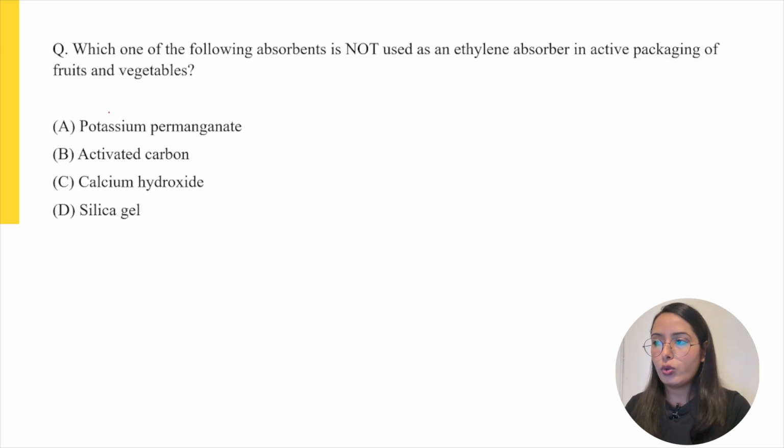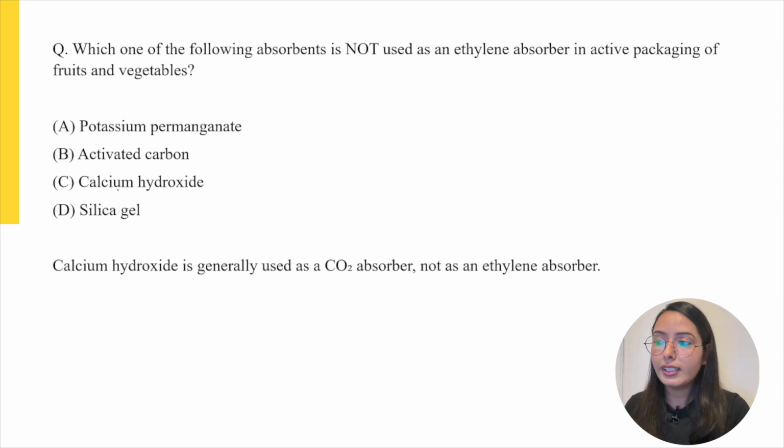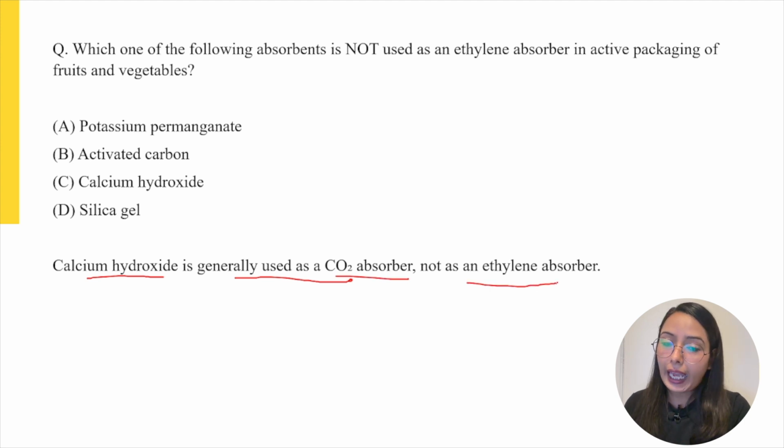Now moving to the next question: which one of the following absorbents is not used as an ethylene absorber in active packaging of fruits and vegetables? It is clear that this question is from the food packaging topic of food technology. Among the given options, option C, calcium hydroxide, is generally used as a carbon dioxide absorber and not as an ethylene absorber.